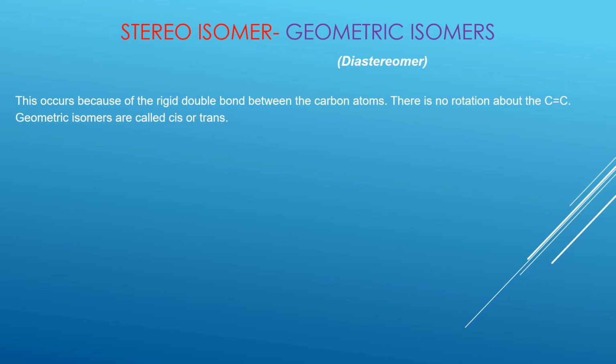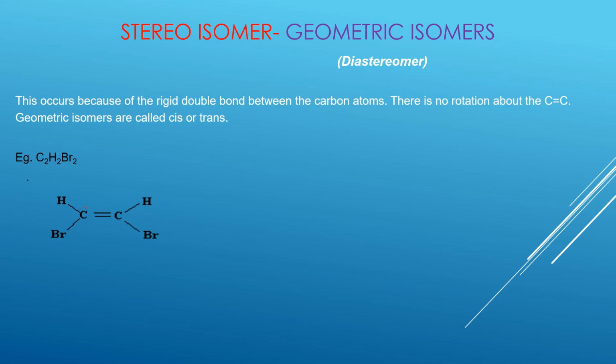Now, geometric isomers can be called cis or trans isomers. So let's look at some examples. If I have to draw this particular molecule, I can draw it as such. So I will have a carbon bonded to a hydrogen and a Br, bonded to a carbon with a hydrogen and a Br. There is a double bond. This is a double bonded molecule. Remember I said not all double bonded molecules will have a geometric isomer. Only those where each carbon of the double bond has 2 different groups.